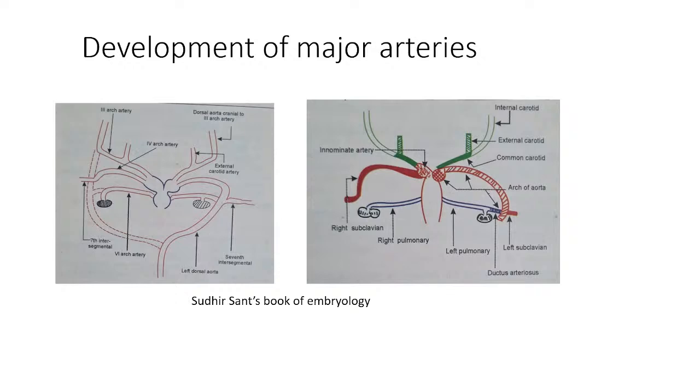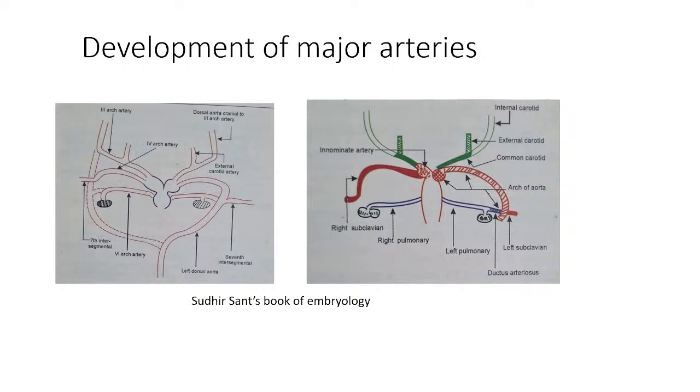See this, the first portion of it is derived from the left horn of the aortic sac. Next portion is from the fourth arch artery, and the next portion is from the dorsal aorta up to seventh intersegmental artery. So this is how arch of aorta is derived.